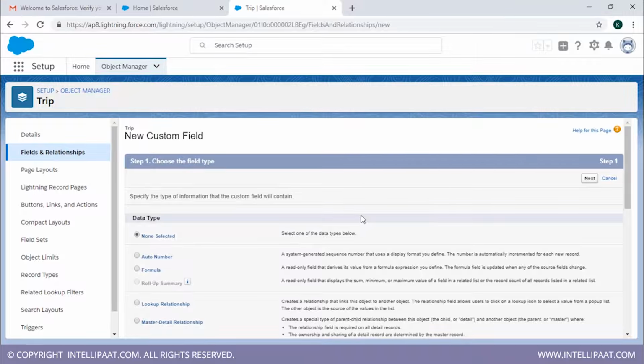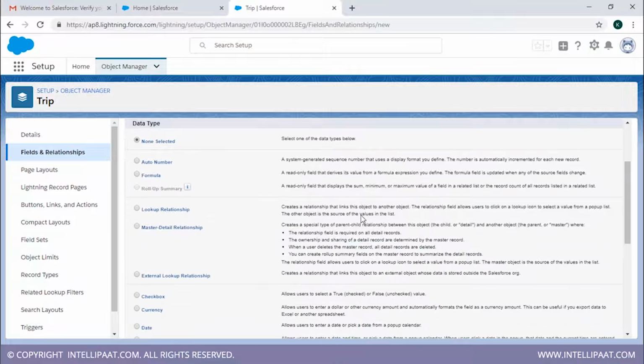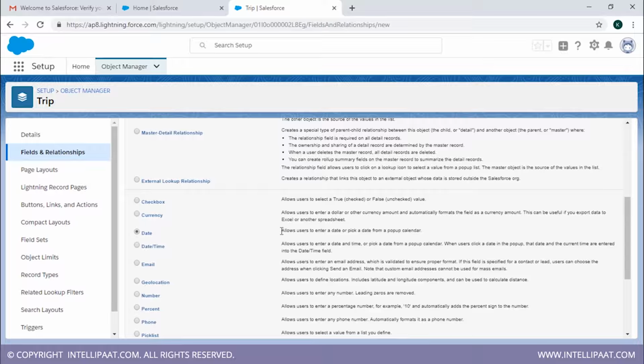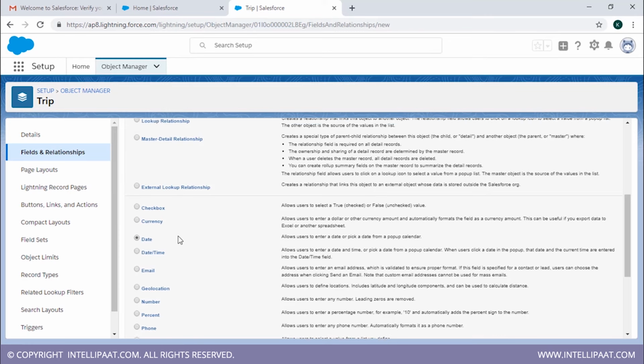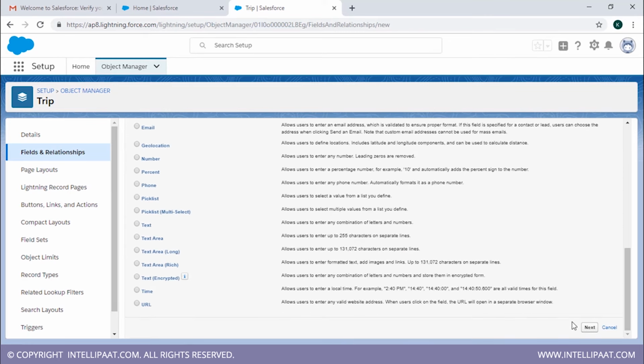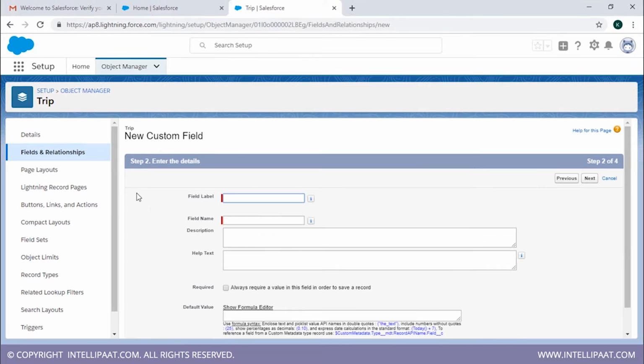Let me just explain to you what fields are. For every object that you create, you're going to have a particular reason why you're creating an object, right? In this case, we created trip so that we know the actual date of the particular trip. So for this particular field, I'm going to choose date over here. Let's just read what the description says. It says allows users to create a date or pick a date from a pop-up calendar. We just want this to be there. This is a radio button thing, so only one of these can be chosen. So we're going to click on next. Now this is the field label.